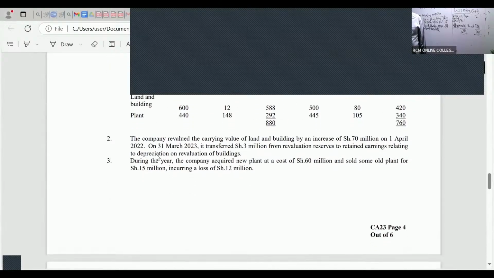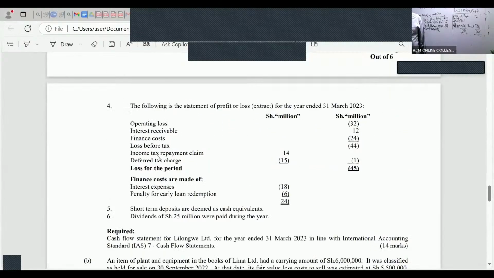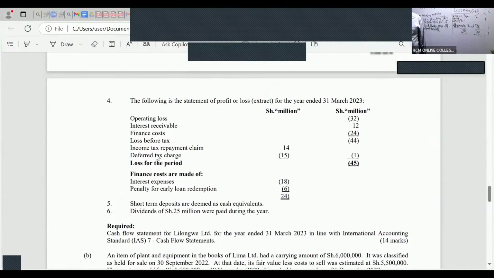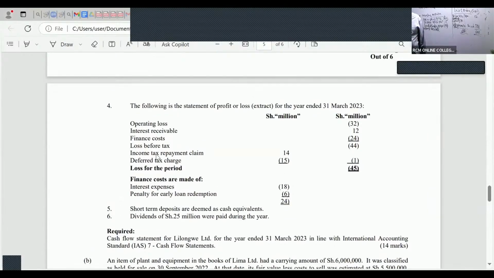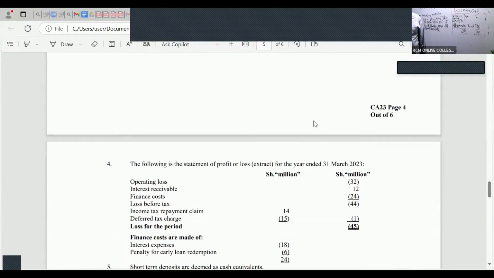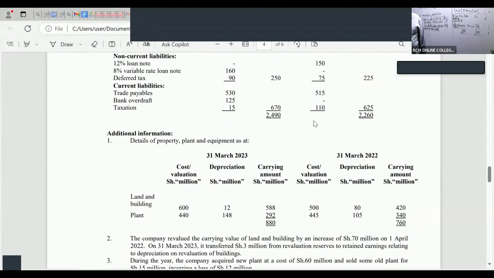Or go to any note. So I can see interest receivable here is 12. Very good. That's for the year.